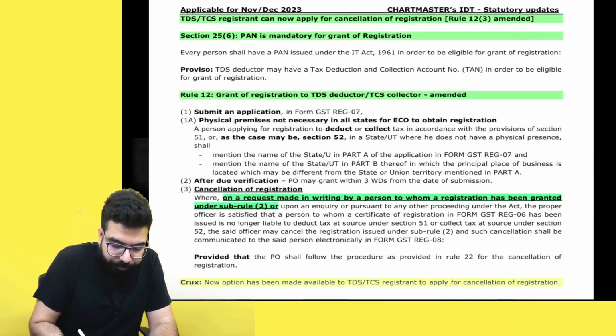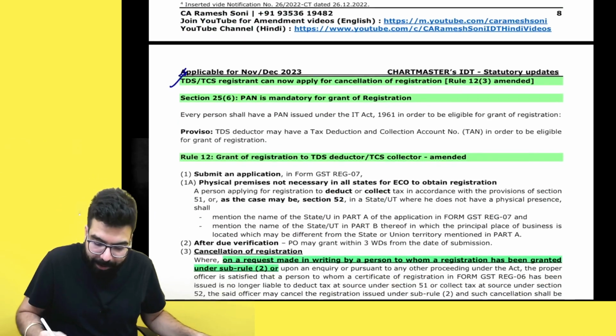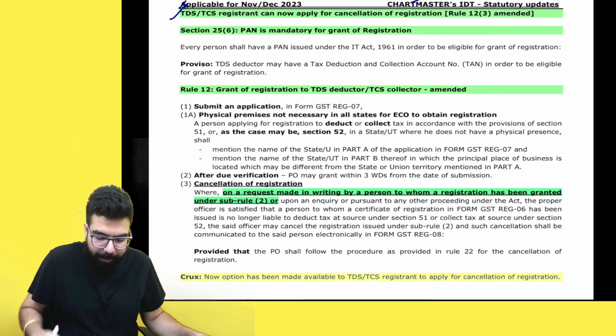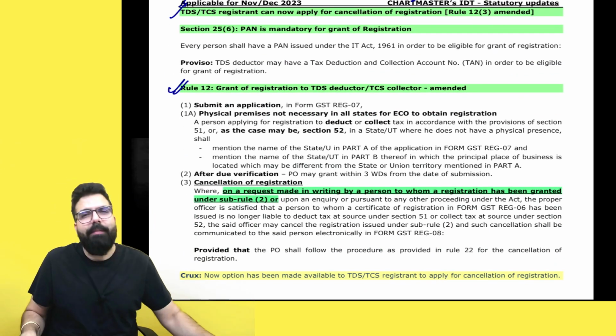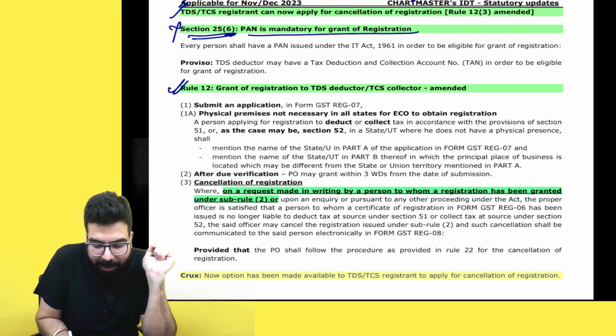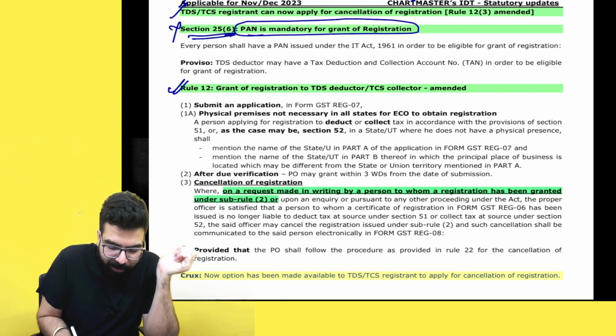Chalo, please come down. TDS deductor and TCS collector related one amendment is there. This amendment is not applicable for CA inter students. CA inter students who are watching this class can ignore this amendment. Listen to me very carefully. Rule number 12 which is there, used to go ahead and say, sir, what is the amendment in this? Nothing. It's just written over here that, sir, PAN is mandatory for grant of registration, but sir, TDS deductor can take the registration on the basis of TAN also.